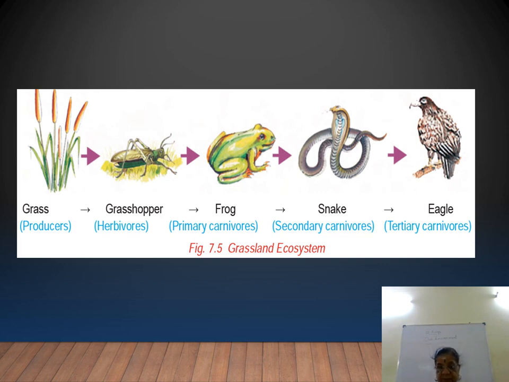This is for the lesson our environment. What you mainly have to study in this is the definition for environment, ecology, and then pollution: air pollution, water pollution, land pollution, causes and effects, definition for global warming and effects of global warming.